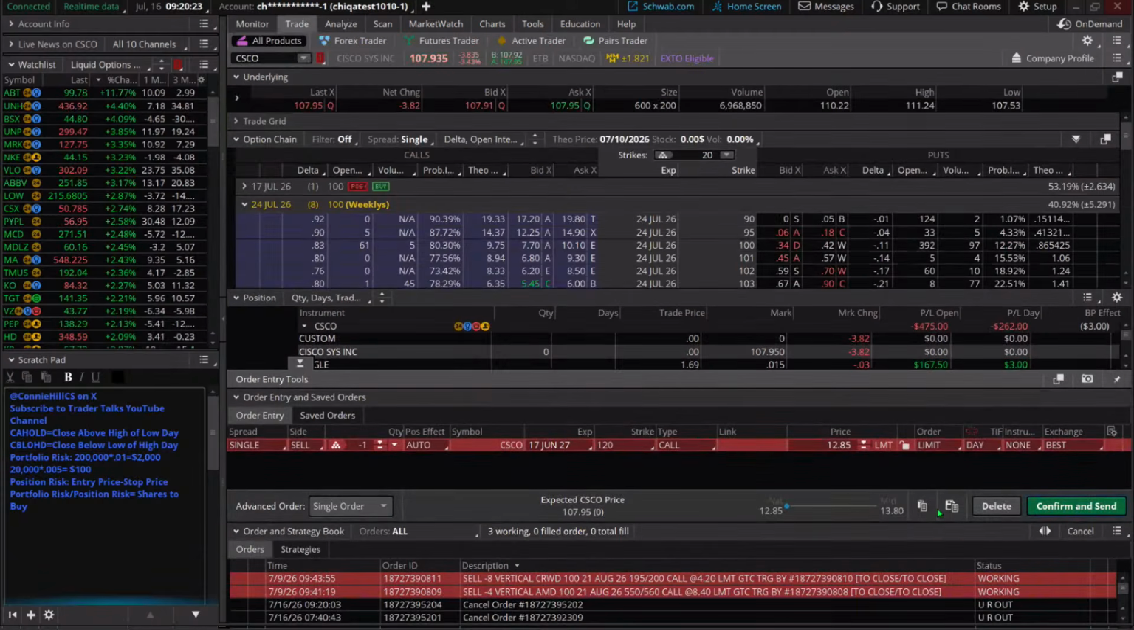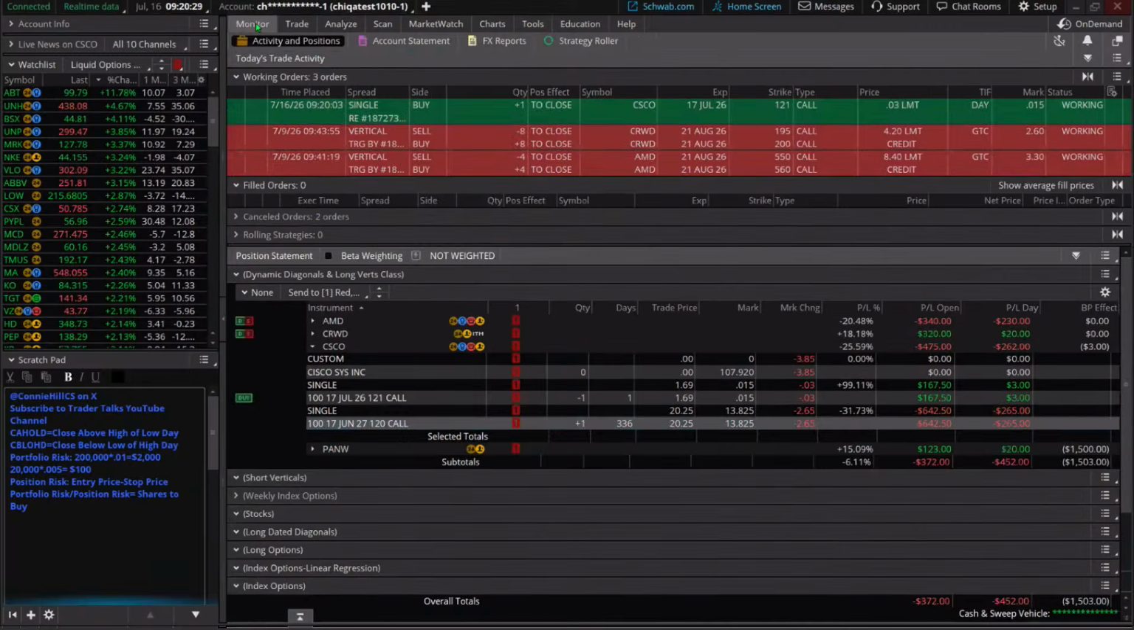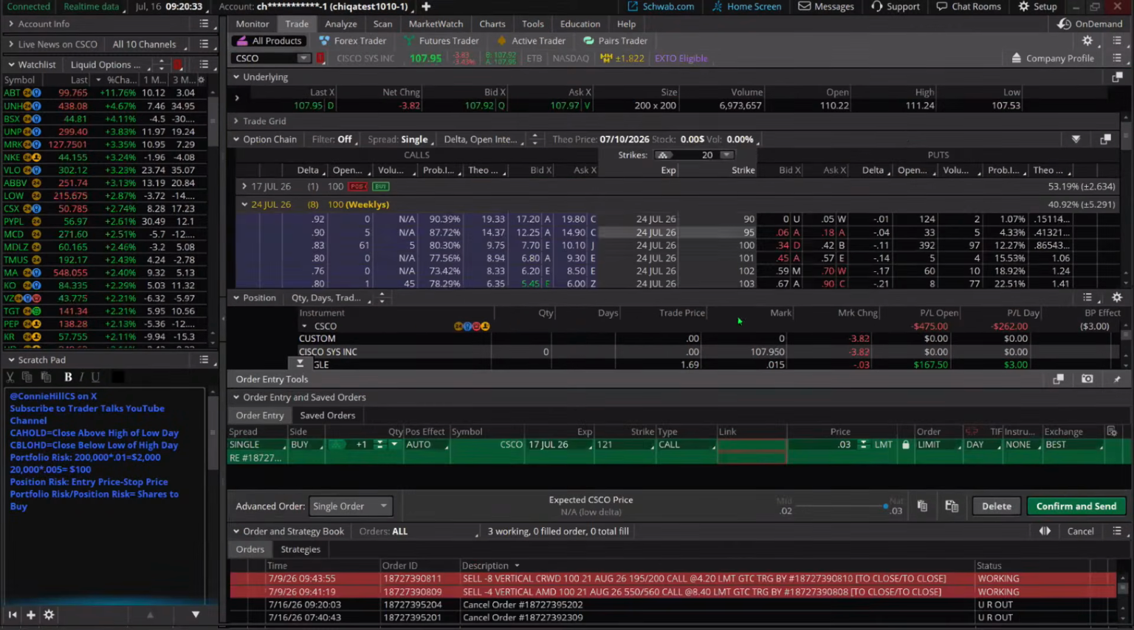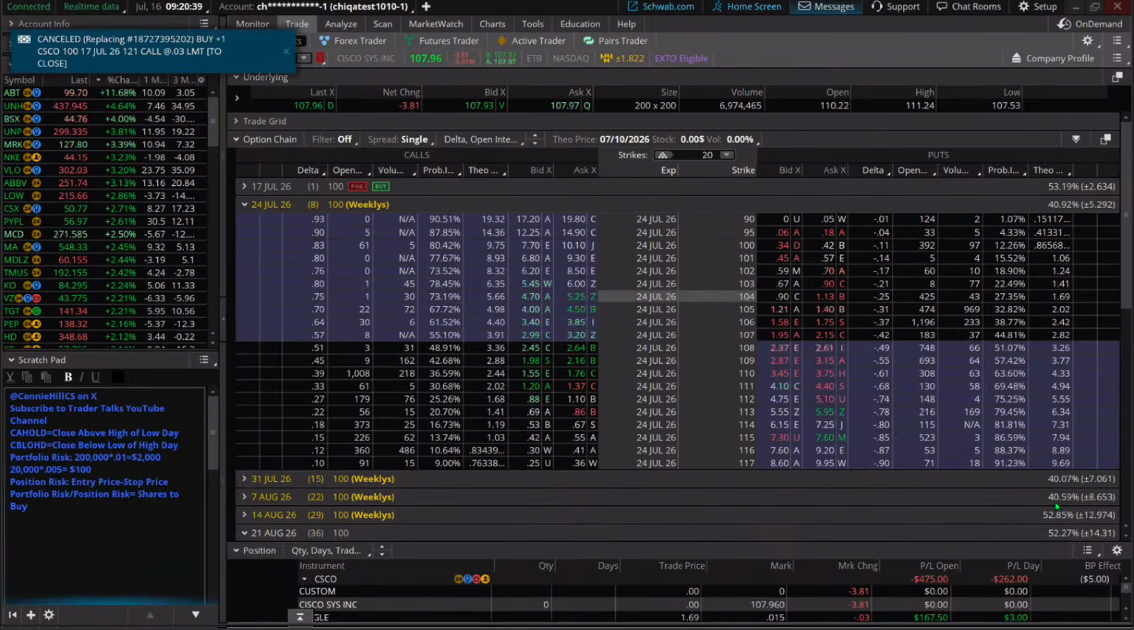Our short leg hasn't closed yet. I'd really like to see that short leg close. Maybe we need to give it even more than what it wants. Let's see here. We're giving it the natural price. Let's come up to a nickel, see if we can get out for a nickel.